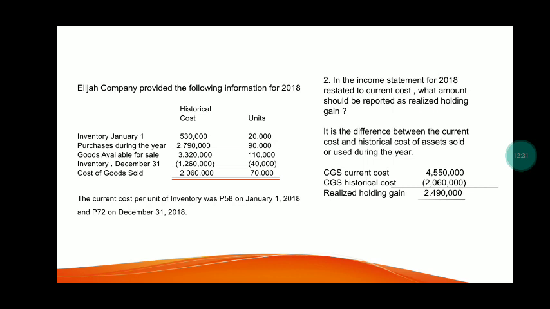So 4,550,000, which is computed in number 1, less the cost of goods sold of 2,060,000 pesos is the realized holding gain, which is 2,490,000 pesos. The current cost, or the replacement cost, is greater than the historical cost, so we have holding gain.